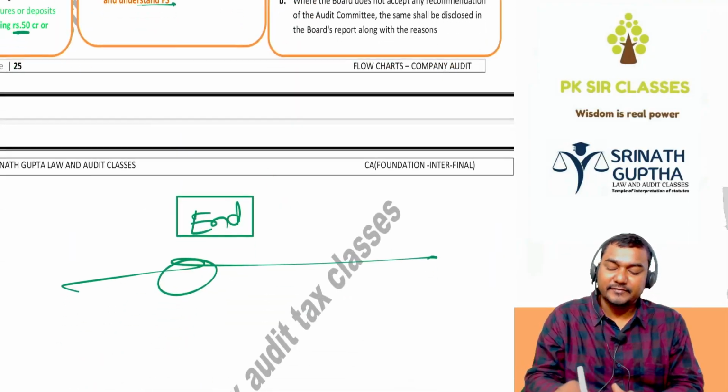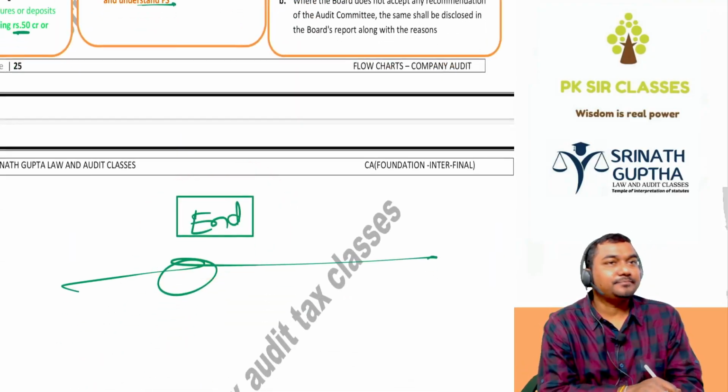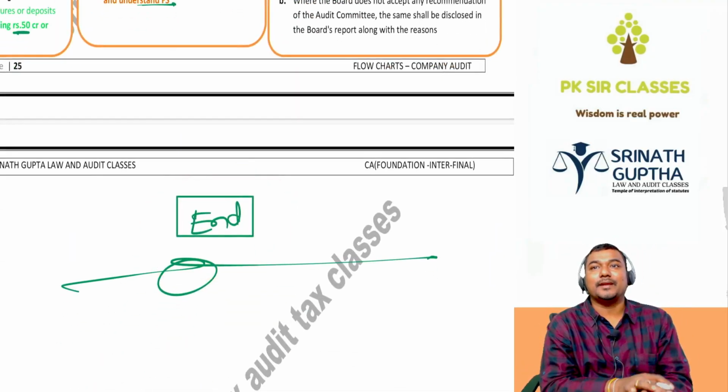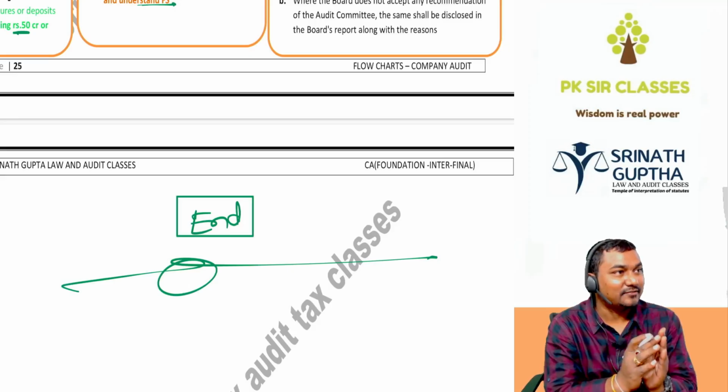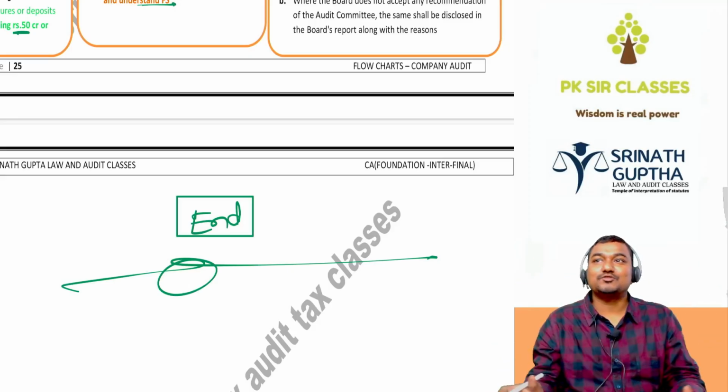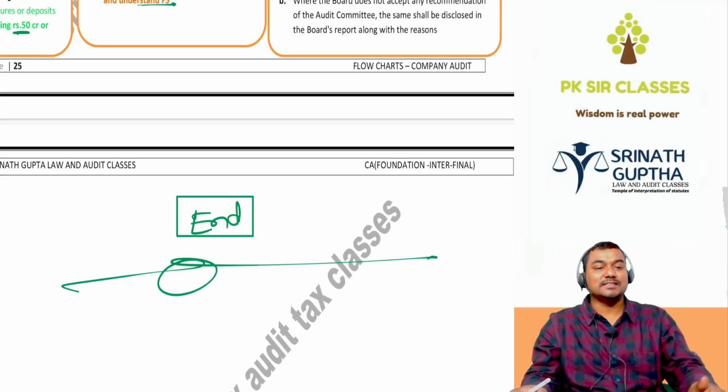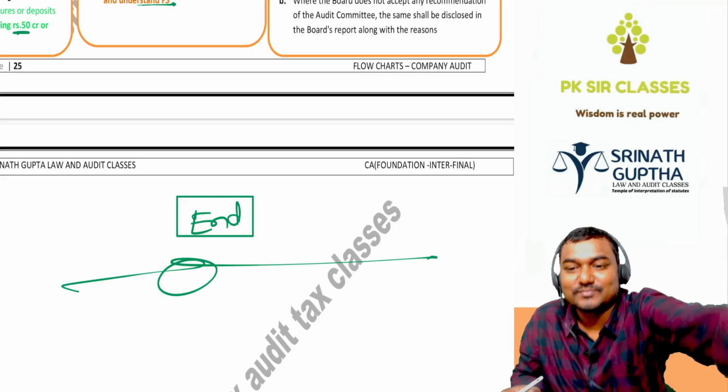With this, we have done with the company audit and auditors chapter, and company audit, the Companies Act, from the CA Inter point of view. So the remaining company law we will discuss in the CA Final itself.